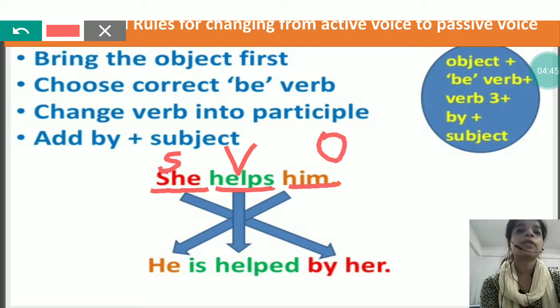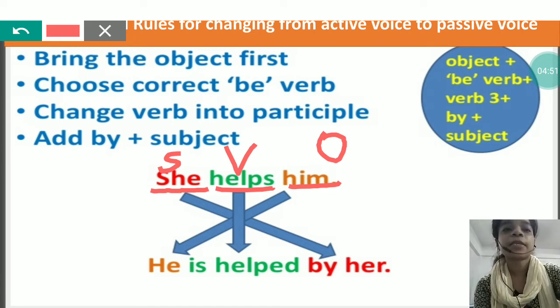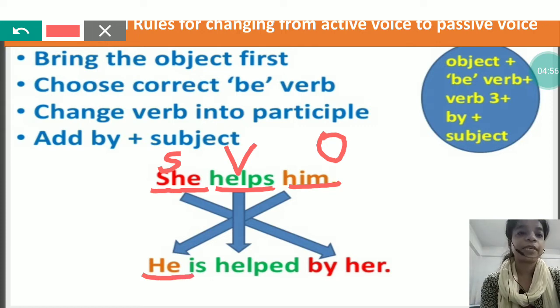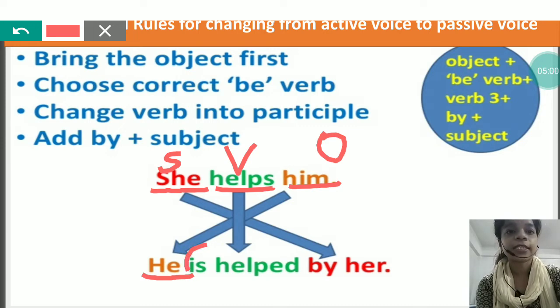So what is the rule? Bring the object first. So we just chose the object him and gave the first place to him. Choose the correct be word. So we have to choose a be verb. Here you can see is an element of the be group. So we have used the be verb.